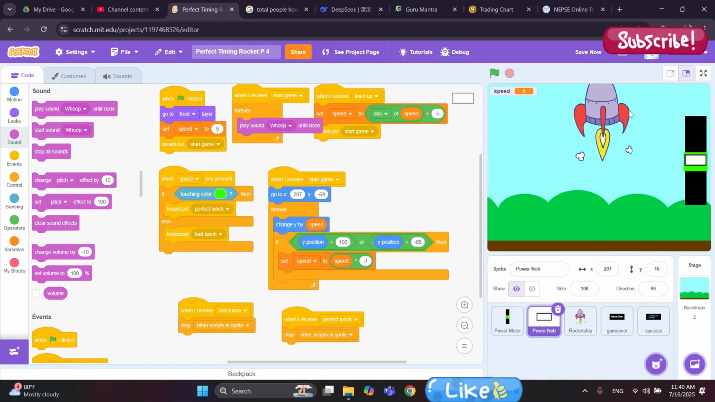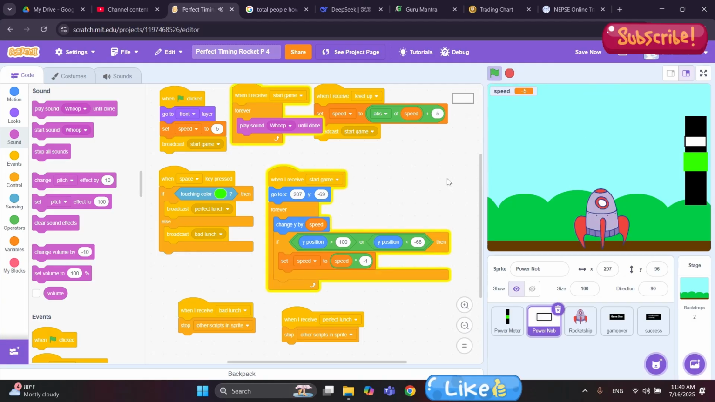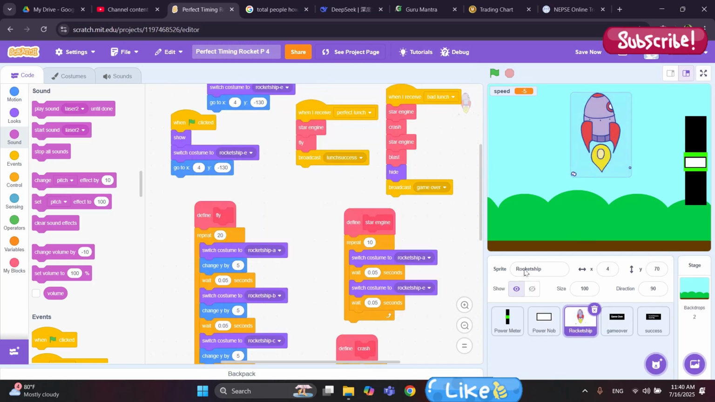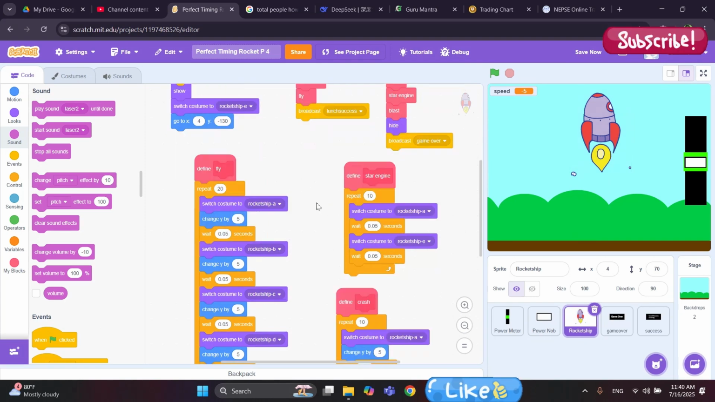And now for the rocket launch. Let's see again. While the engine is starting, we need another sound. So for that, let's go to the rocket ship, and in here, when the engine is starting, we are going to put a sound effect here.